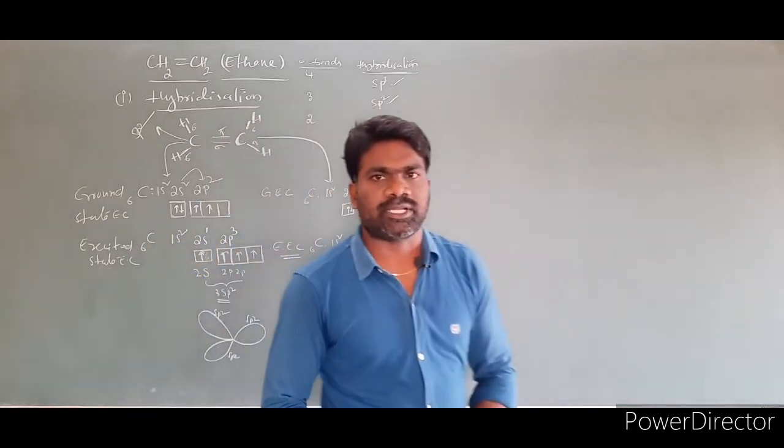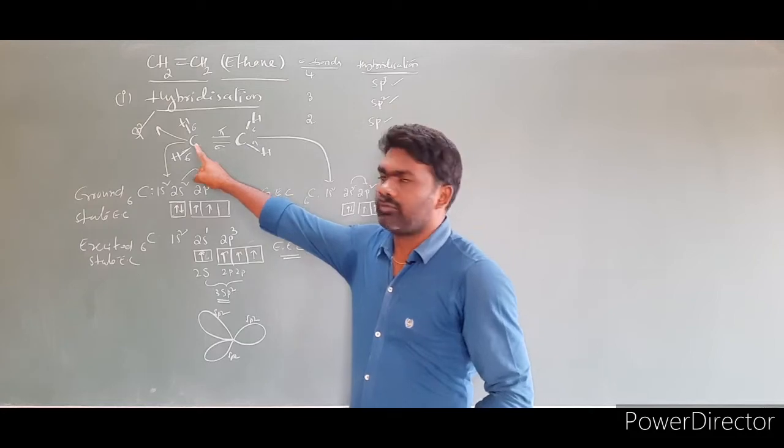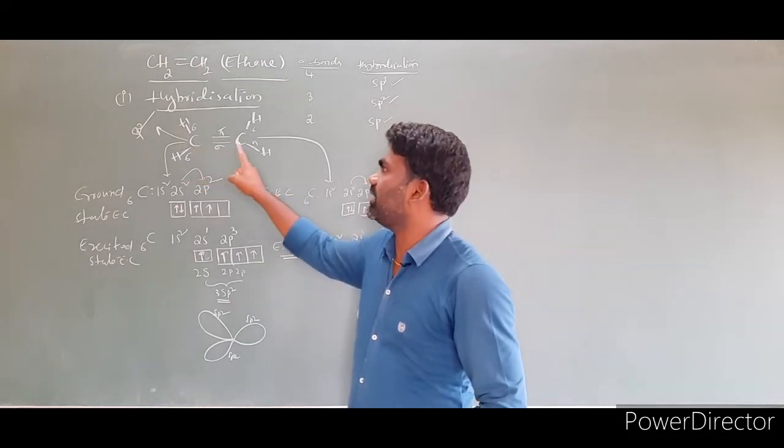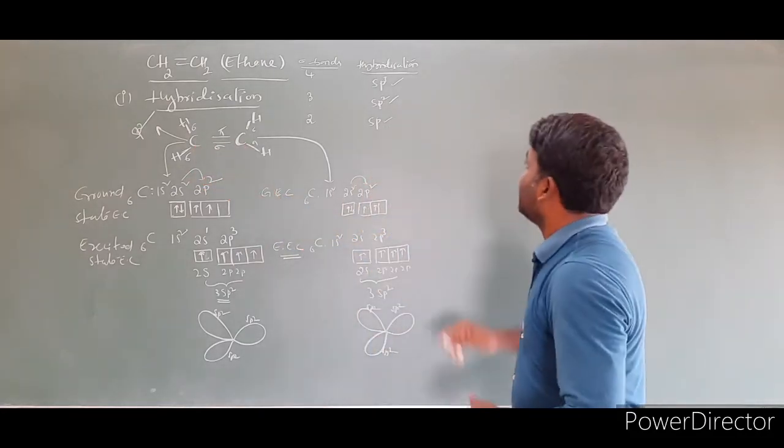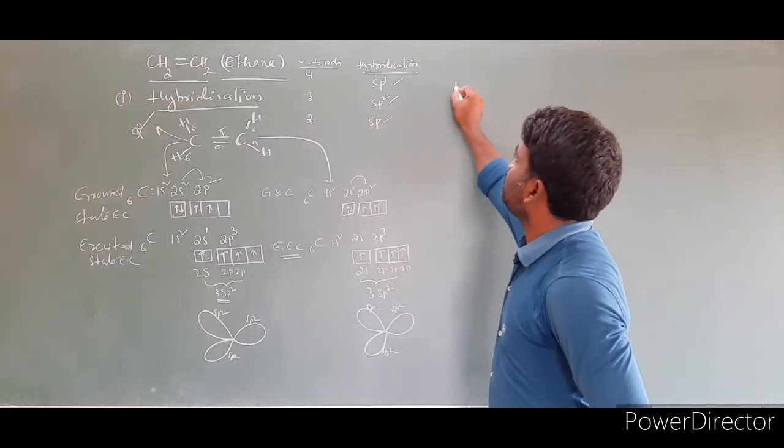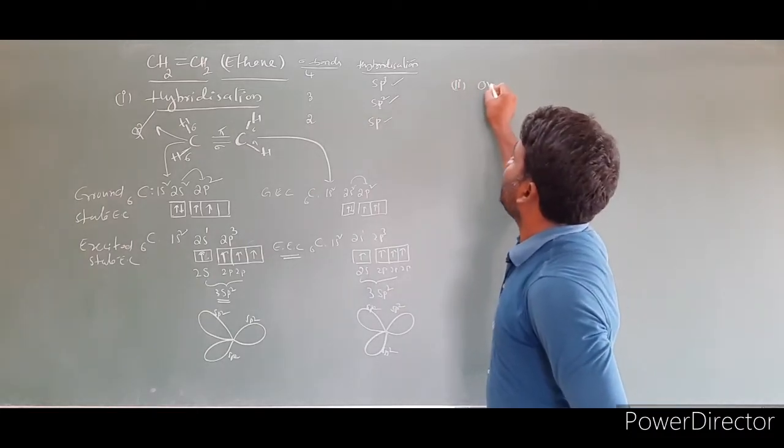So the first step is completed. We did the hybridization for the first carbon and for this carbon, two carbons. And the second step is overlapping.